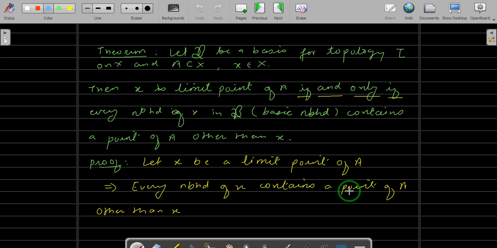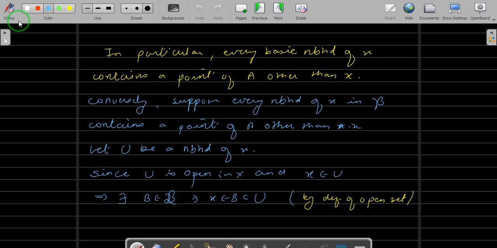So in order to check the limit point, you need not check for all the open sets, you just check it for the basic open sets. If it is true for the basic open sets, then the result will be true for all the open sets. Now, when we saw the interior and closure of a set, we saw properties relating to subsets: if A is a subset of B, what is the relation between the interior of A and interior of B, and between the closure of A and closure of B? In the same way we will do it for the derived set.